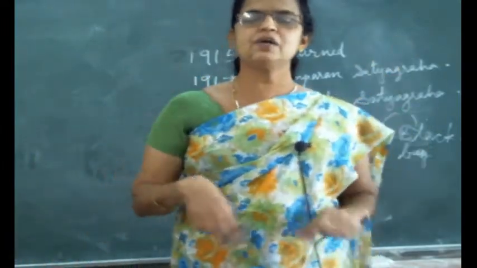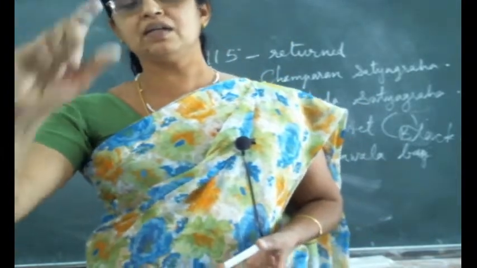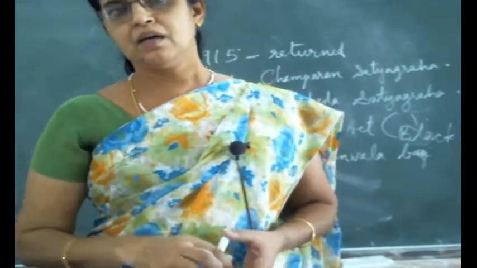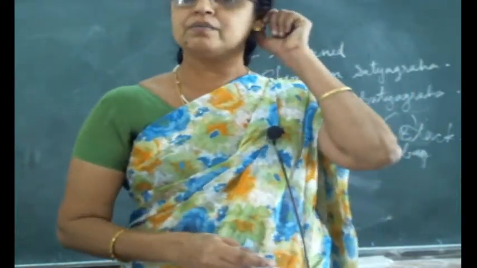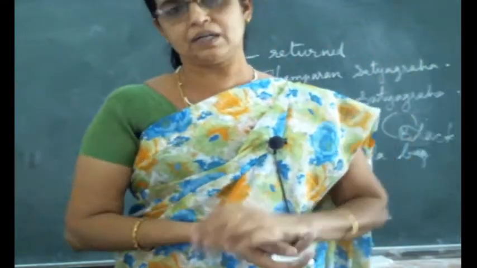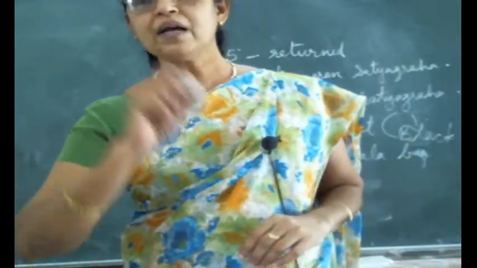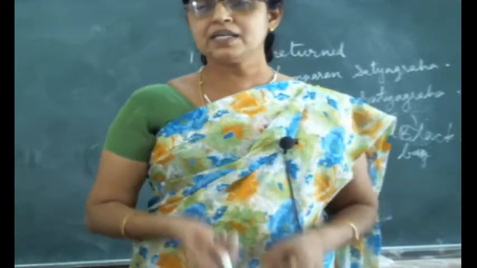And the speciality of Jallianwala Bagh was that there was only one entry and exit, only one open place. All the other sides were highly walled. So only through one way they were able to enter and exit. So what did General Dyer order?